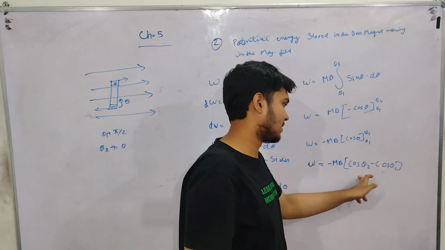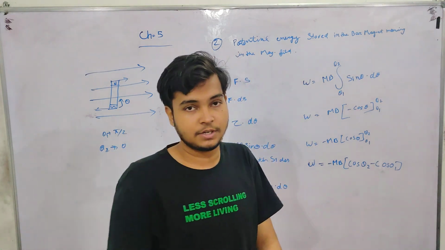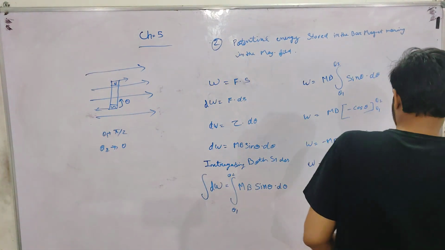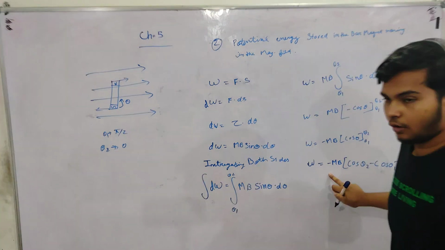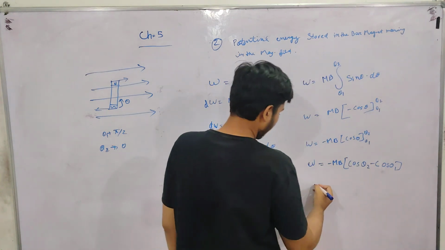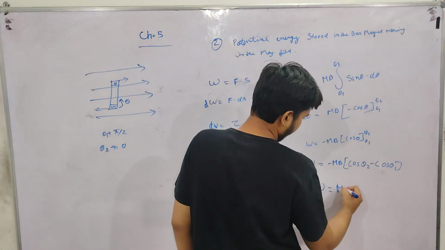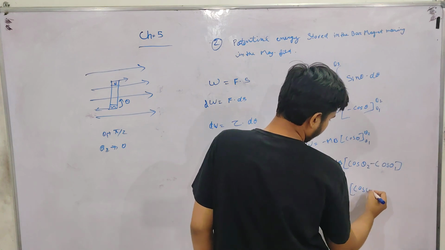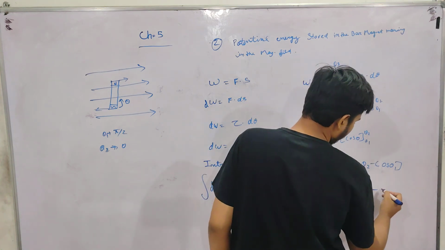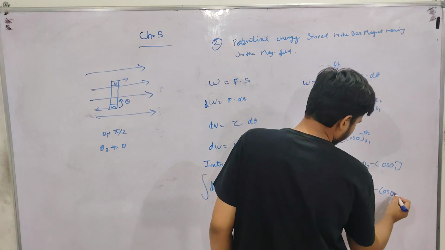So this is minus mB (cos theta 2 minus cos theta 1). Or, as your choice, we can put the minus sign inside: cos theta 1 minus cos theta 2.